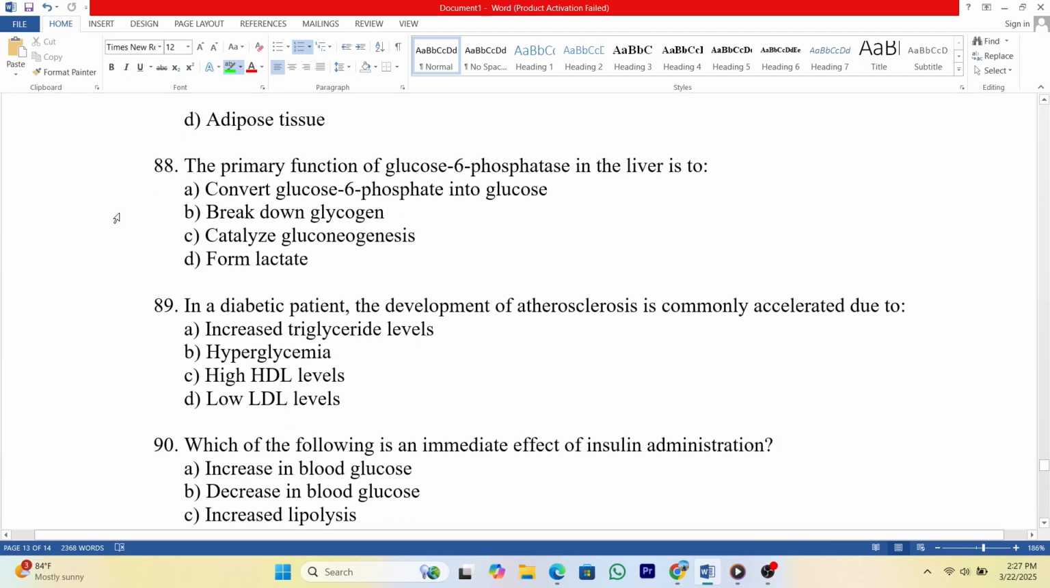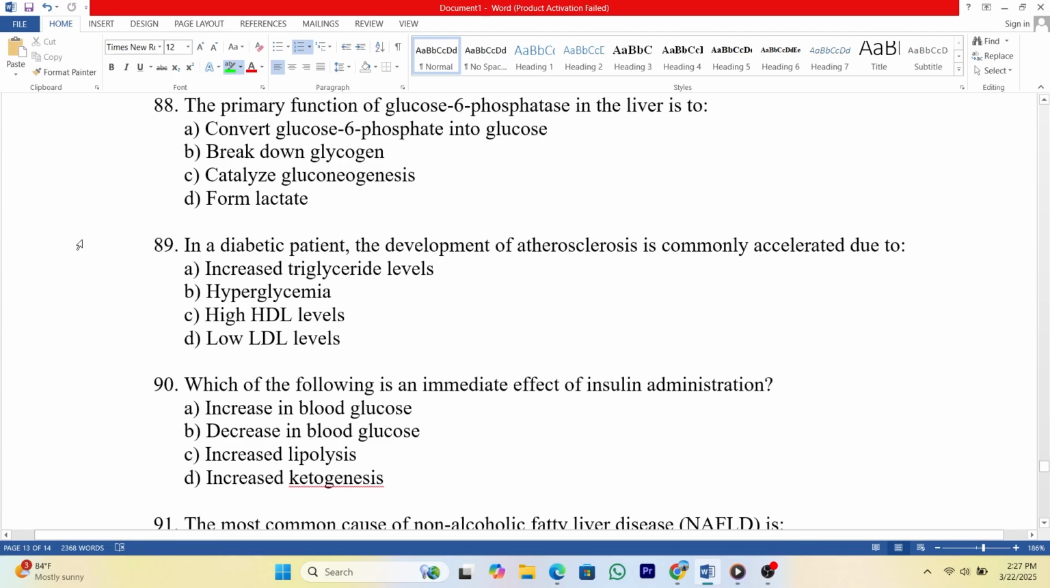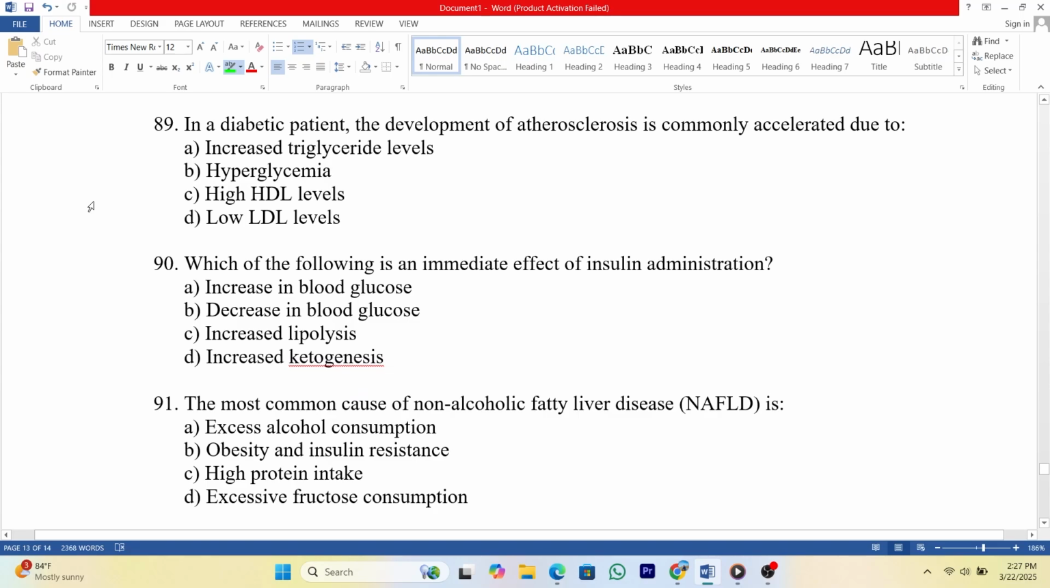88. The primary function of glucose 6-phosphatase in the liver is to A. Convert glucose 6-phosphate into glucose. B. Break down glycogen. C. Catalyze gluconeogenesis. D. Form lactate. Answer: A. 89. In a diabetic patient, the development of atherosclerosis is commonly accelerated due to A. Increased triglyceride levels. B. Hyperglycemia. C. High HDL levels. D. Low LDL levels. Answer: B.